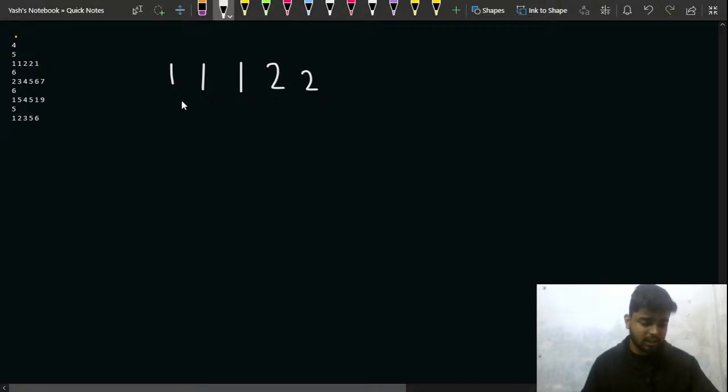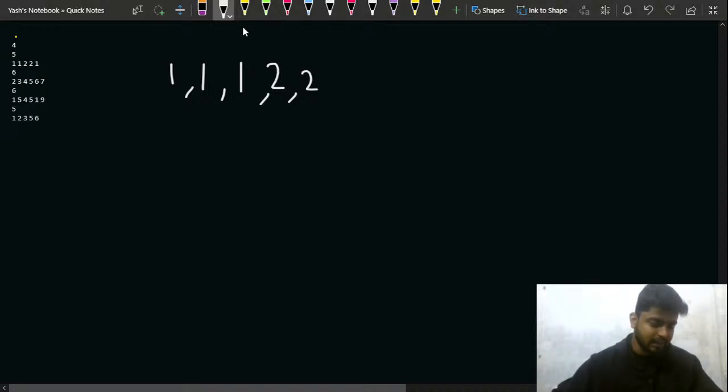Can someone in the chat tell me how I should approach this problem further? Anyone can voluntarily tell me what I should do further in this case. What should be done?